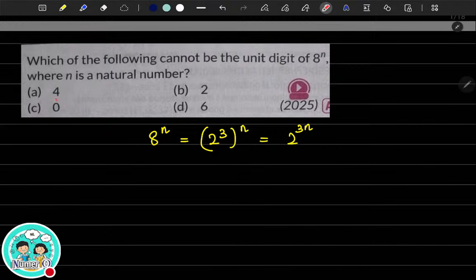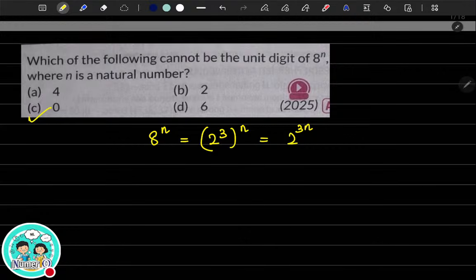In order for a number to end with 0, always make sure you stick to this. You already know the fact that if a number has to end with 0, what are the factors it should have? It should have 2 and 5 as prime factors. But you cannot see 5, it's only 2 that is there. You cannot see 5 as a prime factor. So 0 cannot be the unit digit of 8 to the power n. 8 to the power n cannot end with 0. Why can it not end with 0? Because it has only 2 as a prime factor. It does not have 5 as a prime factor. So what is the answer? The answer is C.